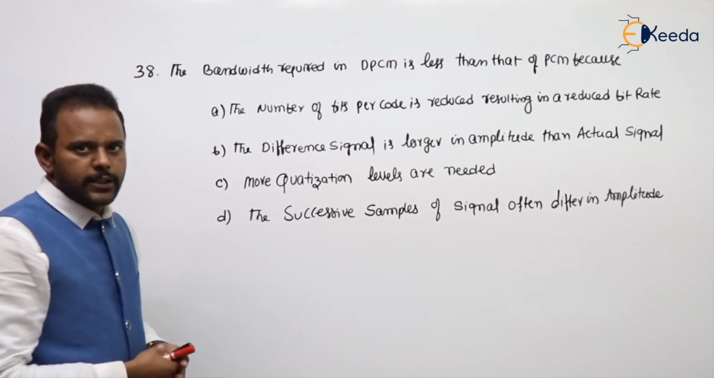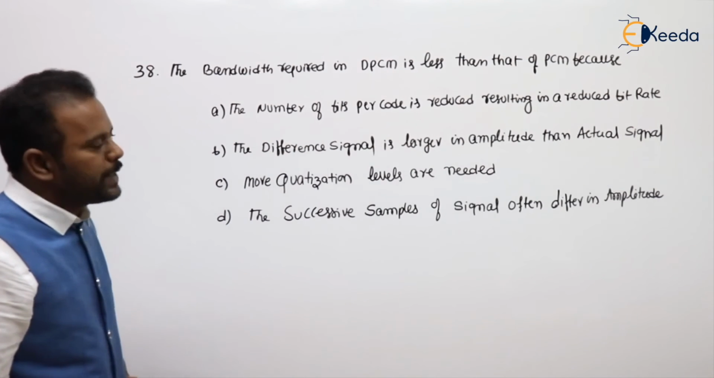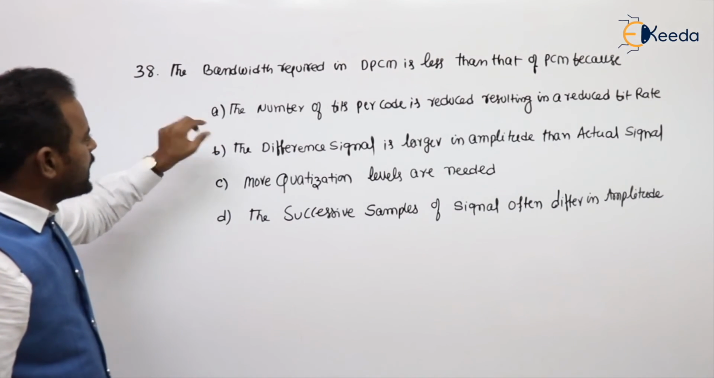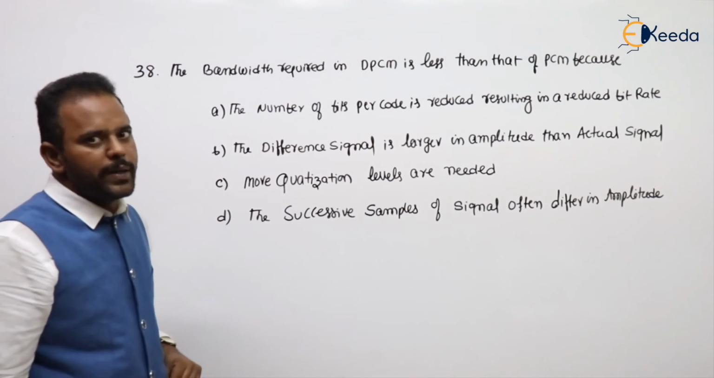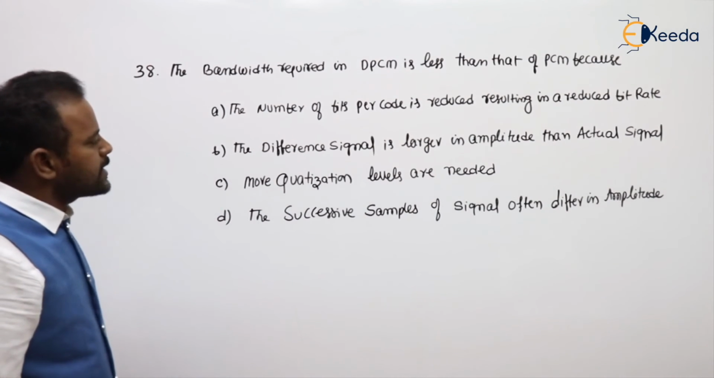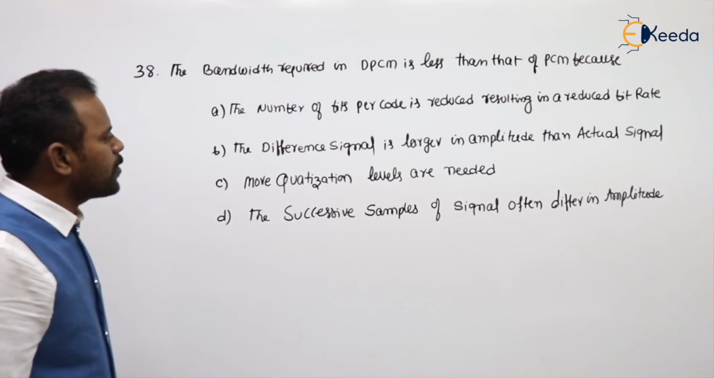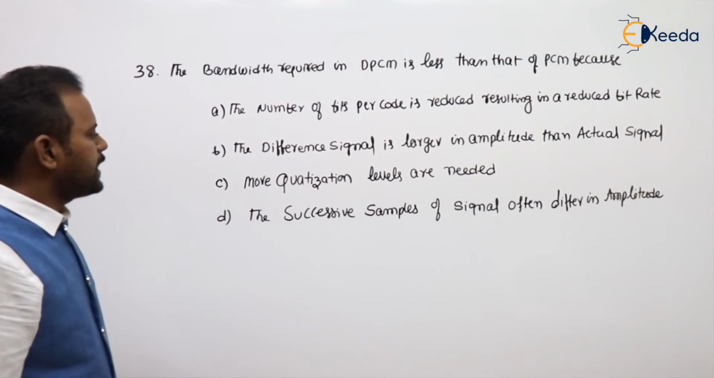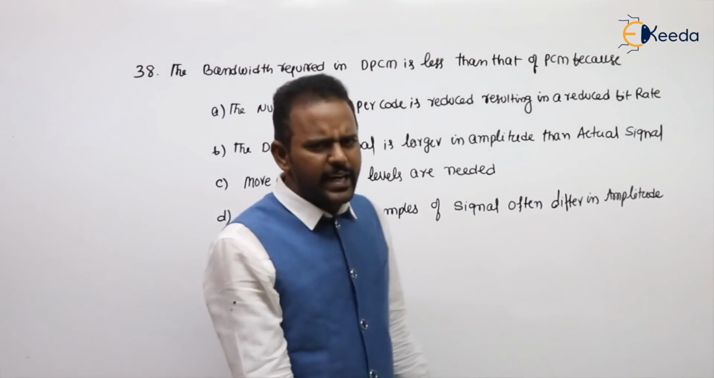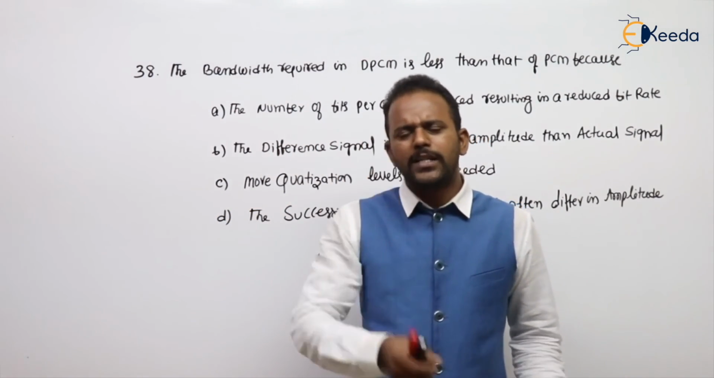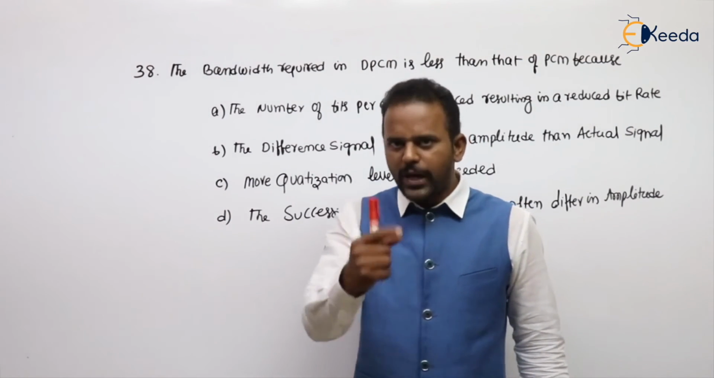Clear? See the next problem. The bandwidth required in DPCM is less than that of PCM because: option A, the number of bits per code is reduced, resulting in a reduced bit rate. Option B, the difference signal is larger in amplitude than the actual signal. Option C, more quantization levels are needed. Option D, the successive samples of the signal often differ in amplitude. Here in DPCM, what are we doing? We take the difference of the actual and predicted sample.